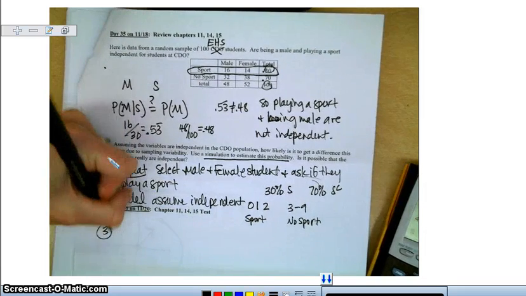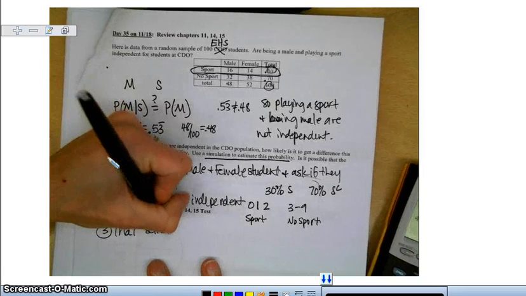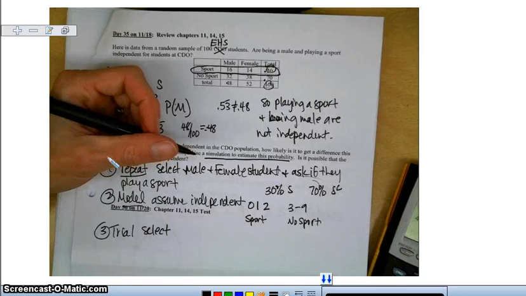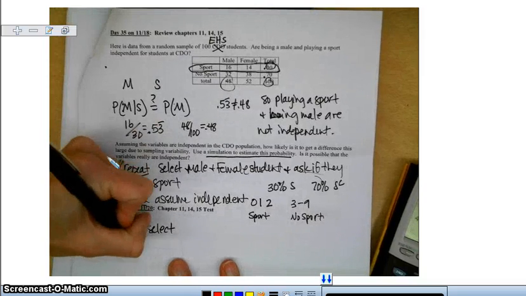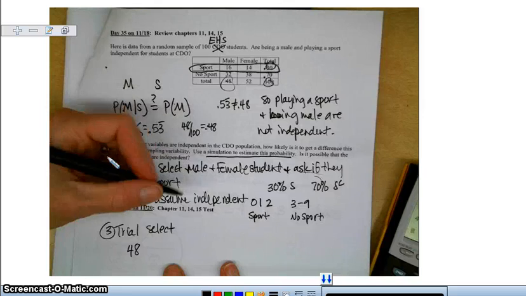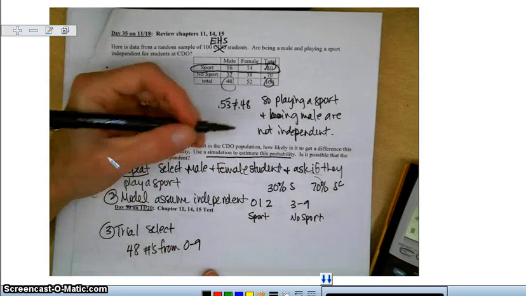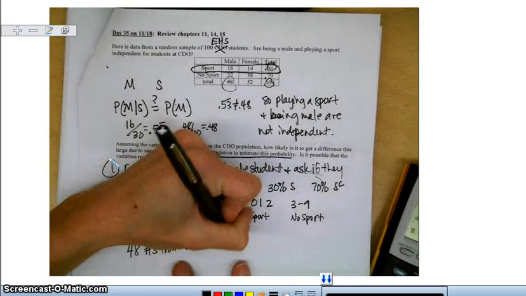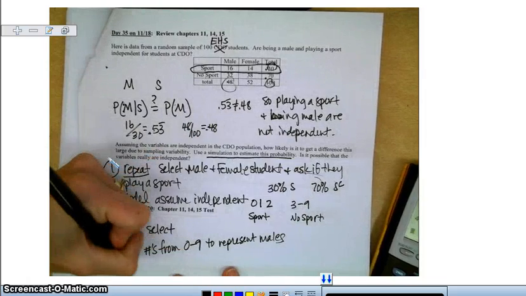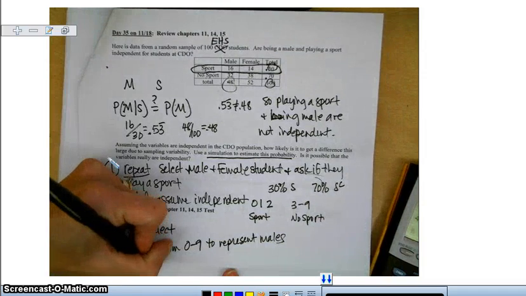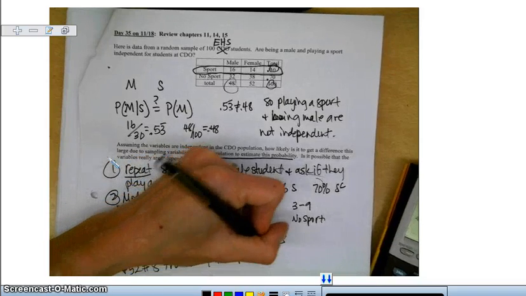And what I'm going to do for each trial is select, well, how many of those in our original survey were males? There were 48 males, so select 48 numbers from 0 to 9 to represent the males, and 52 numbers from 0 to 9 to represent females.